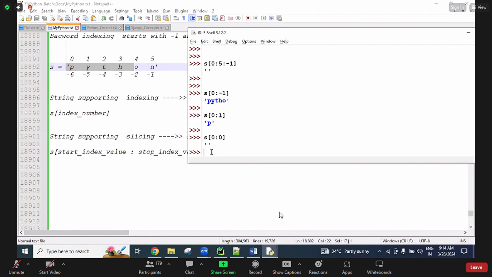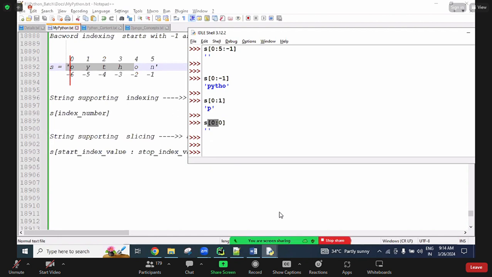Okay. So all these things, today I'm going to upload one material. In that material, I have given a number of programs. These diagrams I have also given. So starting here, end value here, this direction, I have given all these arrows, screenshots. Follow that, practice well. The same rule we are using for the next topics, tuple and list also.